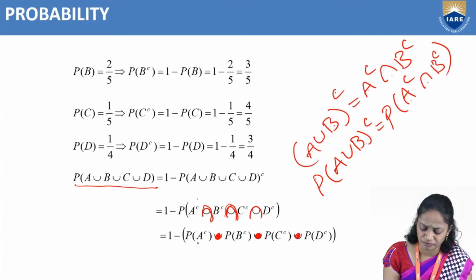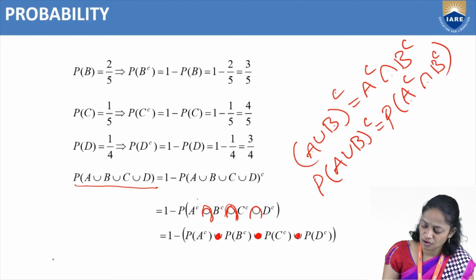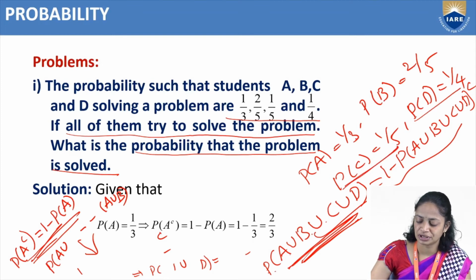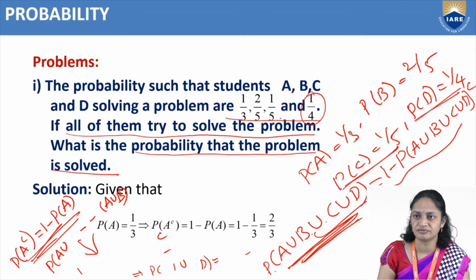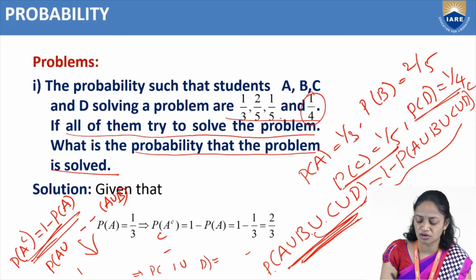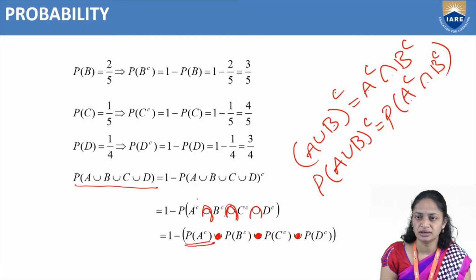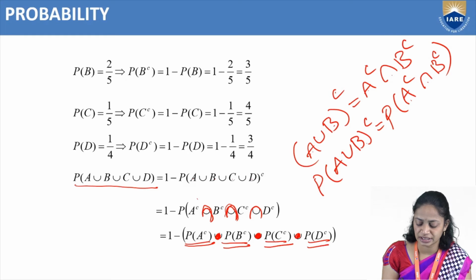Already we have probability of A is 1 by 3, probability of B is 2 by 5, probability of C is 1 by 5 and probability of D is 1 by 4. They have given P of A, P of B, P of C, P of D values. But here we need probability of A complement, B complement, C complement and D complement. So how to find these values?